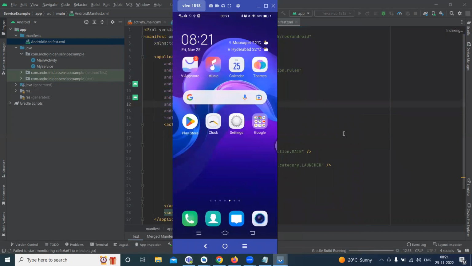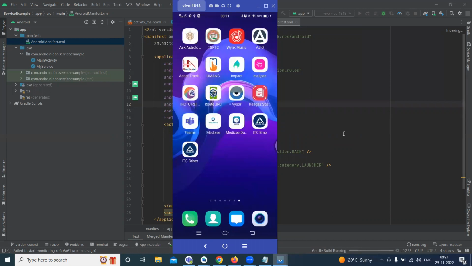Once it is open, we will be able to see what is happening in a service.